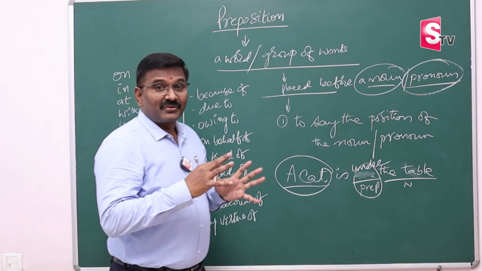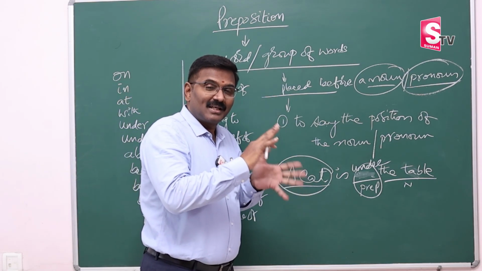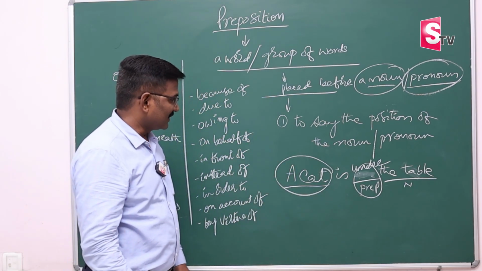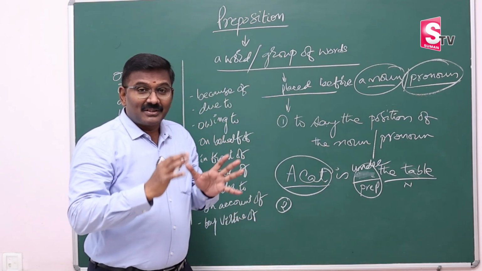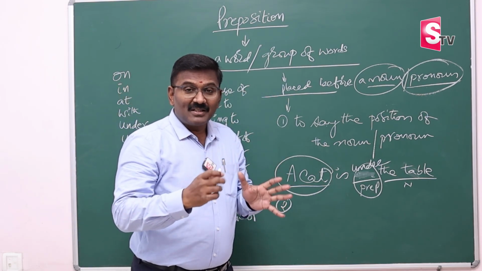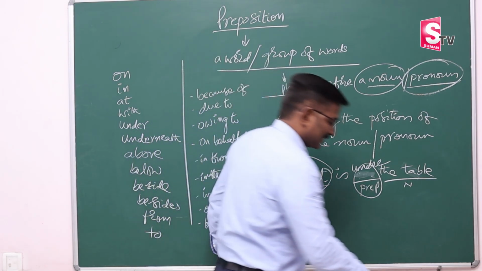And the other one. This preposition gives relation between a noun and some other word in the same sentence. Sir, what's this? Come on, that is the second usage. It gives relation between noun and some other word in the same sentence. Let me show you that.